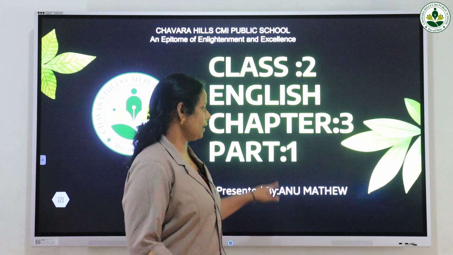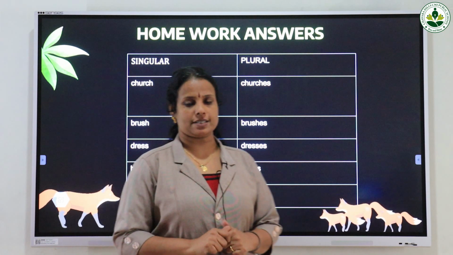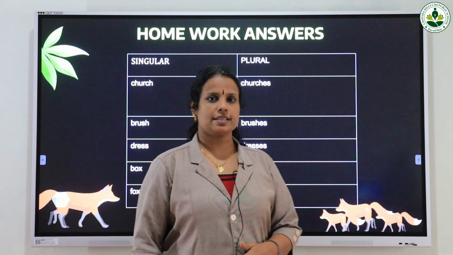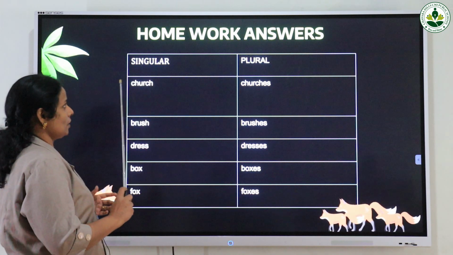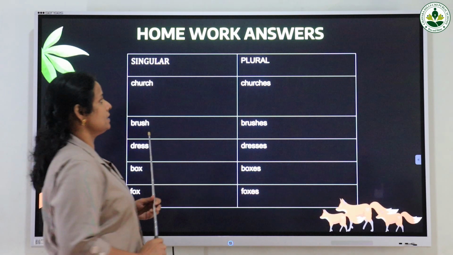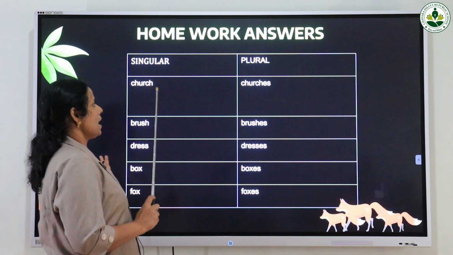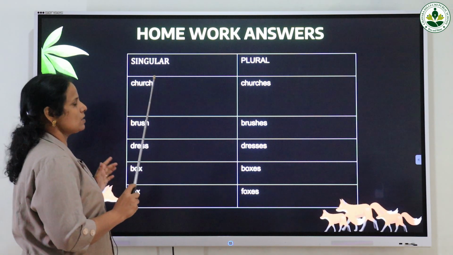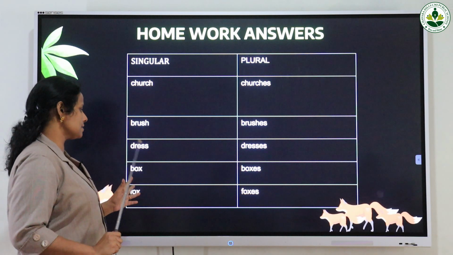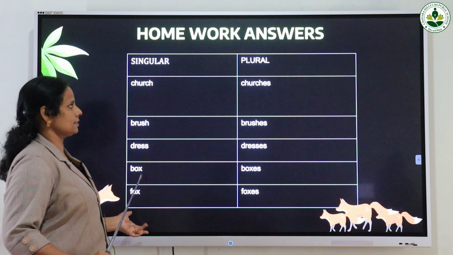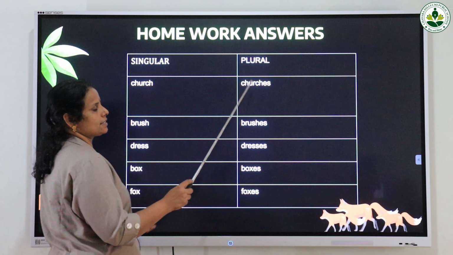So today, before we begin our new lesson, let's check the answers of the previous chapter's exercises. The homework was to write the plural nouns of the given singular nouns. The first one is nouns that end with ch, sh, double s, x. Here you see the first word is church, and the plural of church is churches.